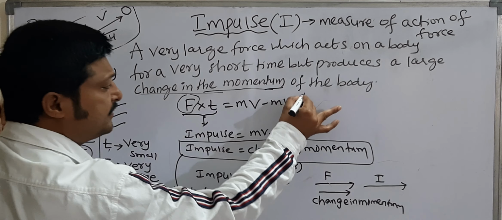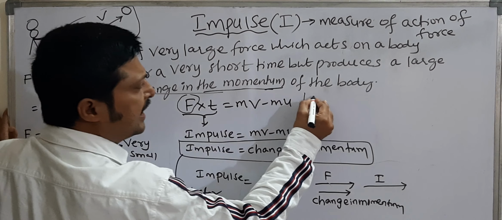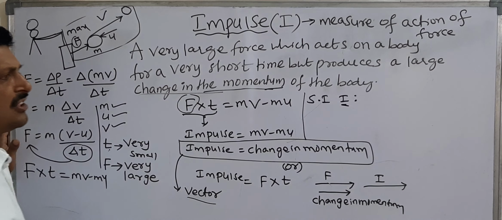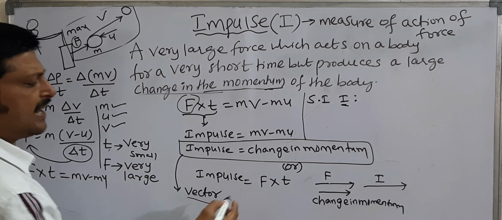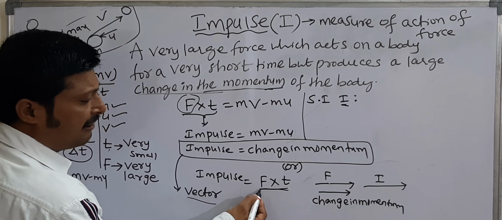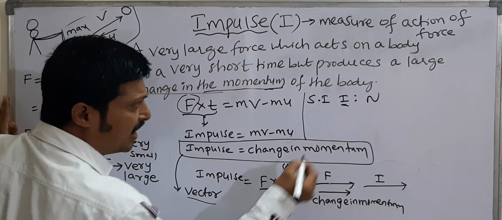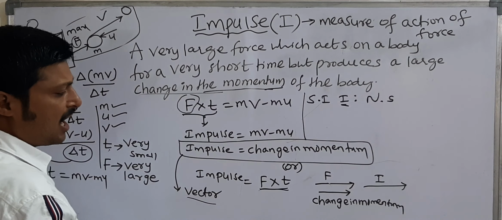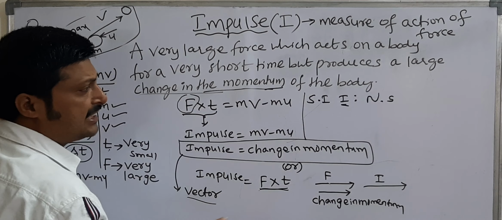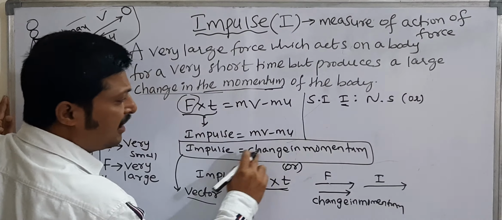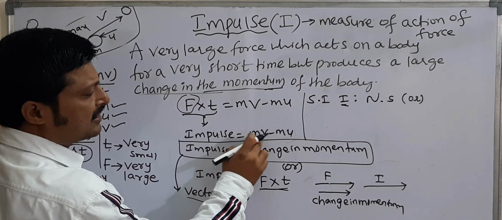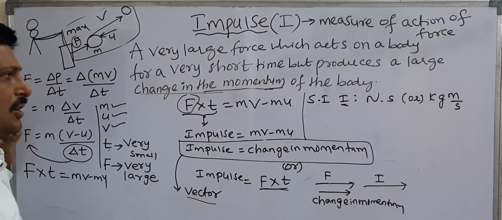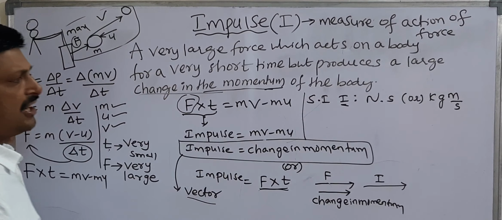Next, write units. Units for impulse. See now, the SI unit of impulse. Impulse is denoted by I. Impulse is equal to force into time. What is the SI unit of force? Newton. SI unit of time? Second. So the SI unit of impulse is Newton second. Impulse is also equal to change in momentum. What is the unit of change in momentum? Momentum is mass into velocity. The unit of mass is kg, velocity is meter per second. So these are the SI units of impulse.